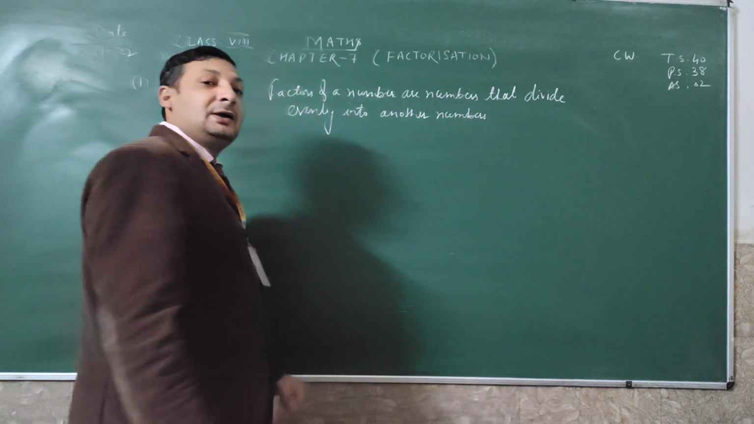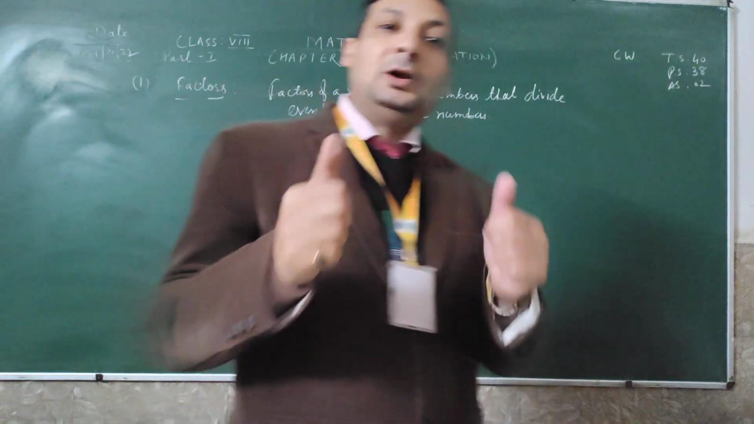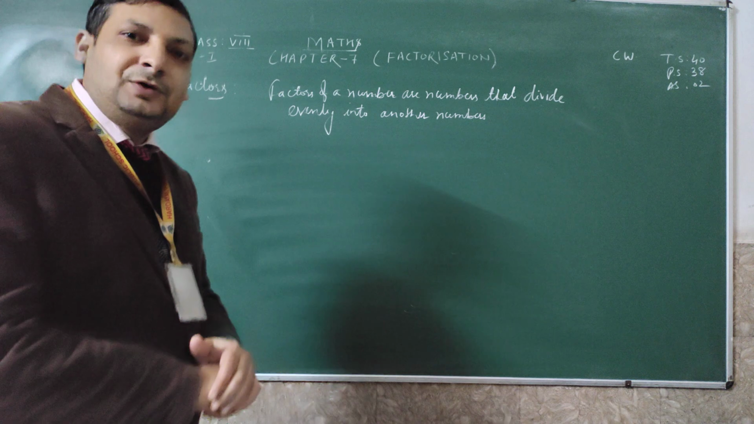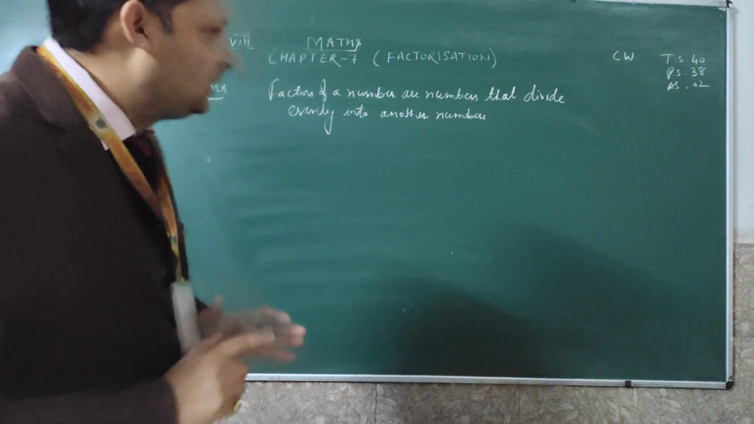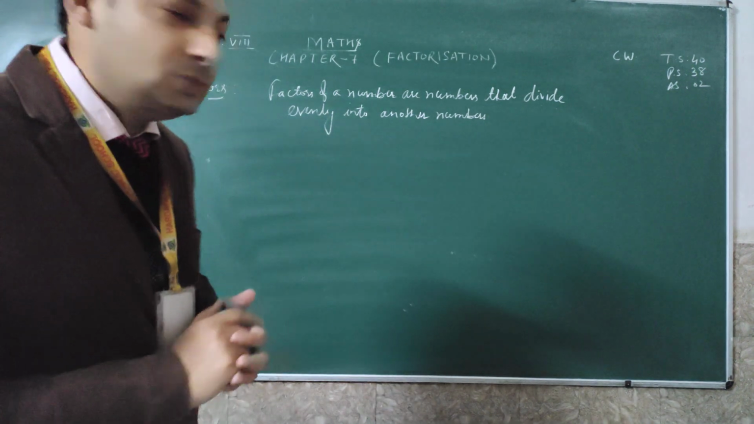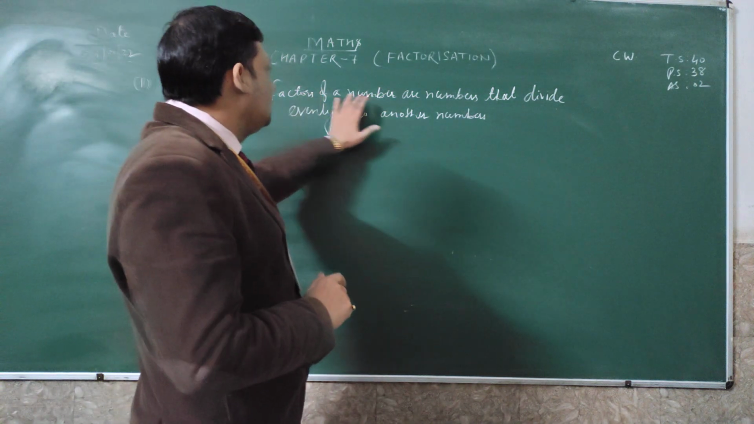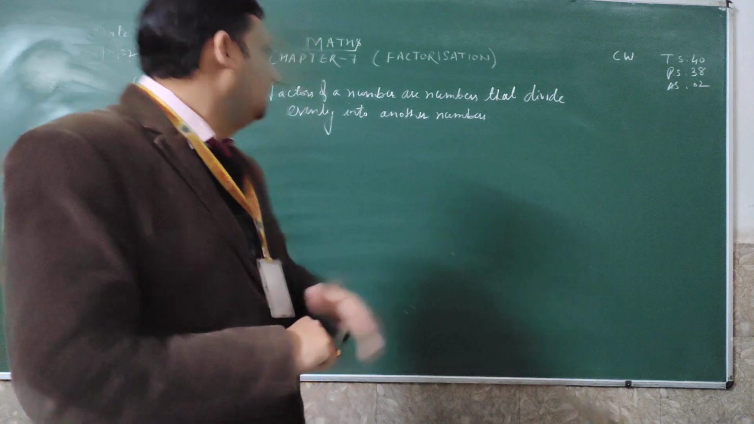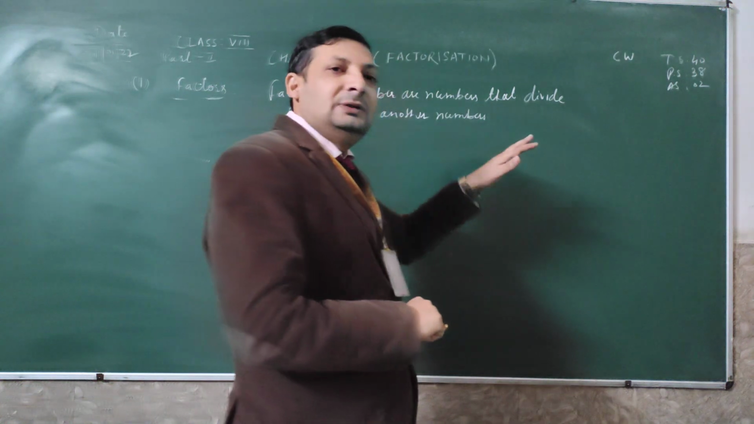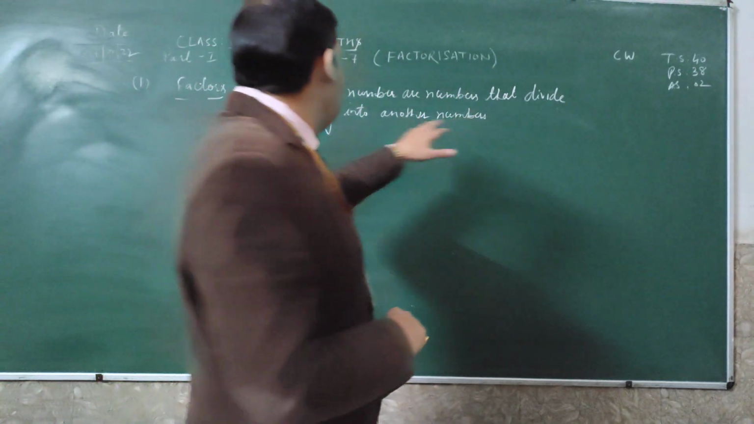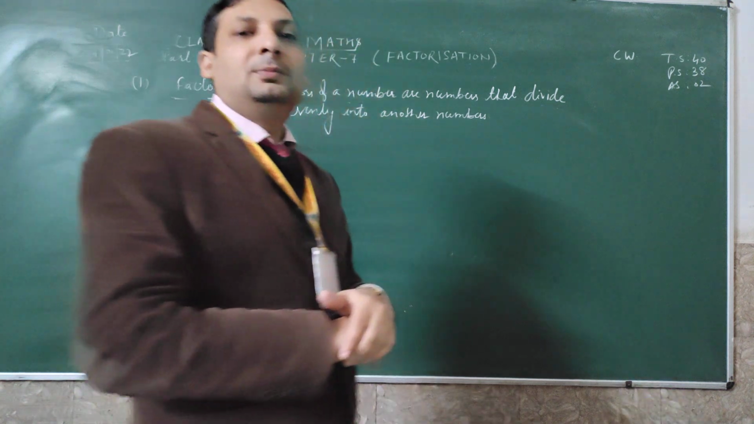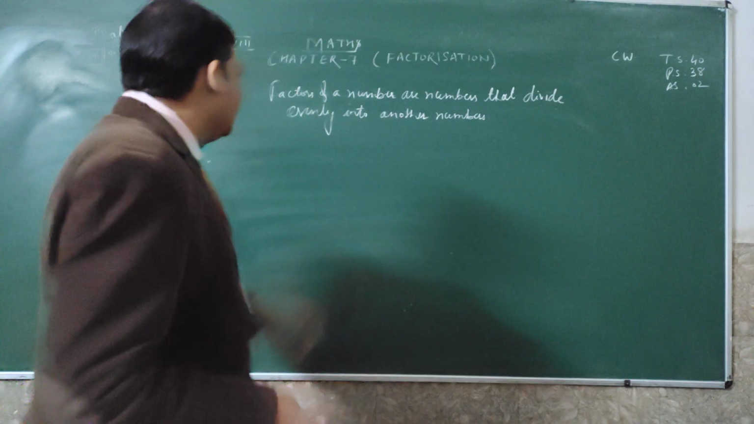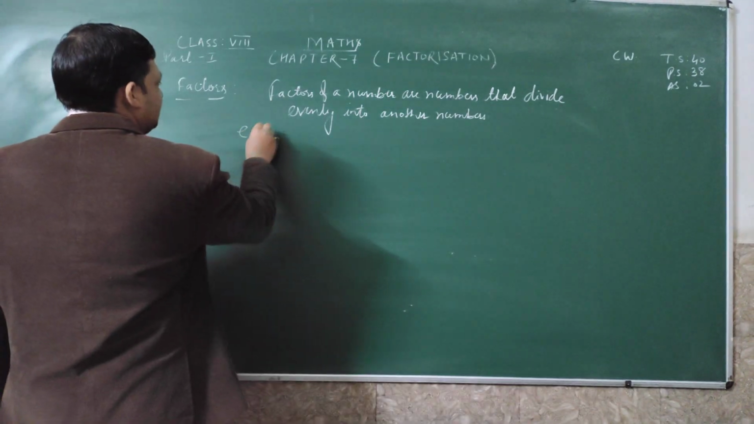So before starting the factorization, we must have knowledge of factors. See here, I have given the definition of factor. That is a very simple definition. You can learn it, and you can make it from your side also. Factors of a number means we have to find factors from a number. Factors are the numbers which divide evenly into another number, meaning that number will divide into different numbers. See the examples. We will discuss from the examples now.